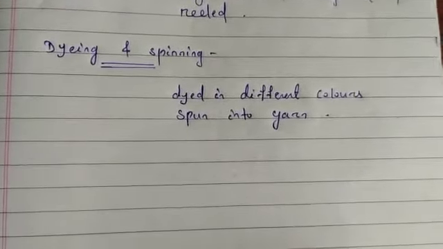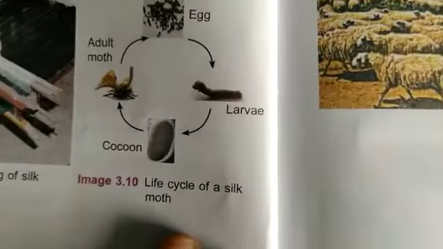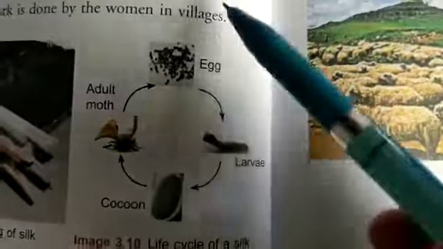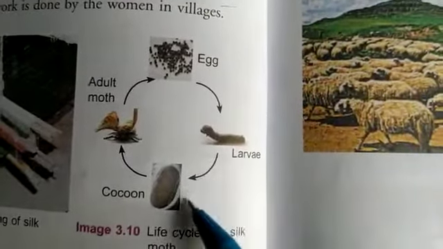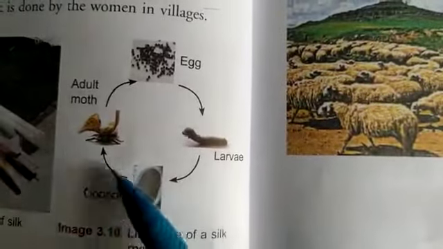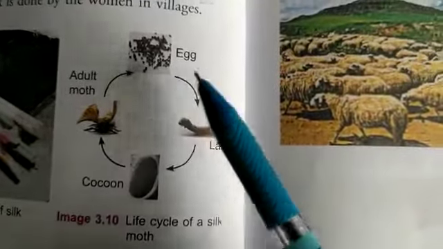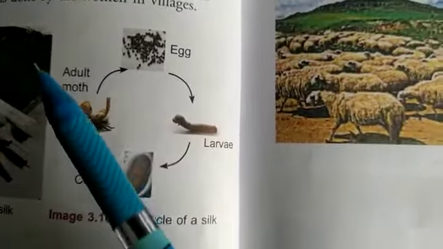The yarn is then used in weaving beautiful fabrics. Most of the silk making work is done by women in villages. You can see in the book a diagram is given of the life cycle of the silk moth. From eggs, larvae come out, then they form a cocoon, which is a hard outer covering, and from the cocoon comes the adult moth. This is the life cycle of a silk moth, from egg to larva to cocoon to adult moth.